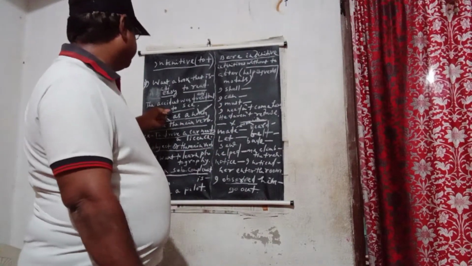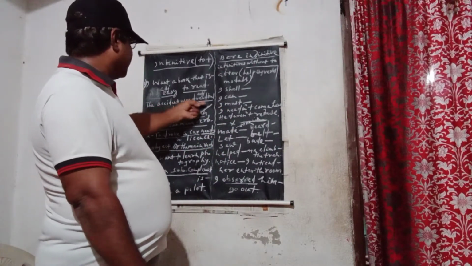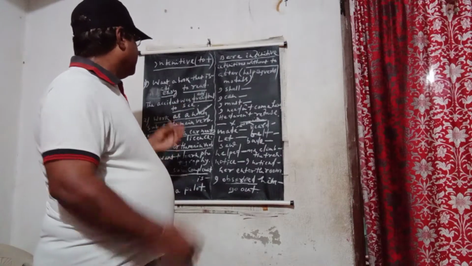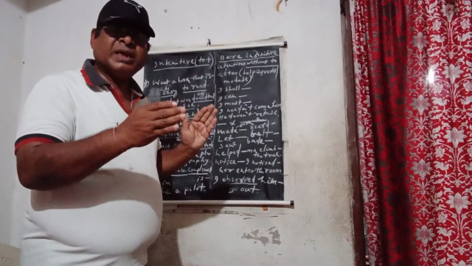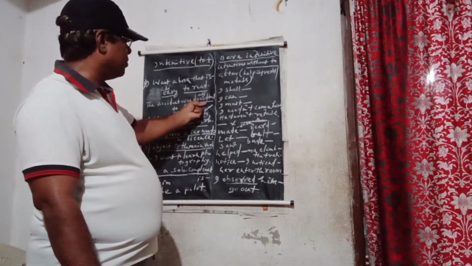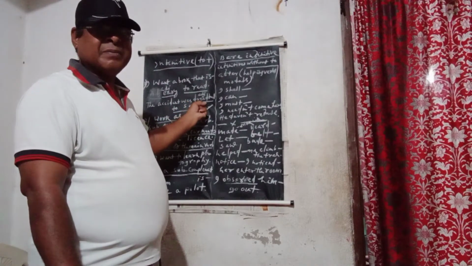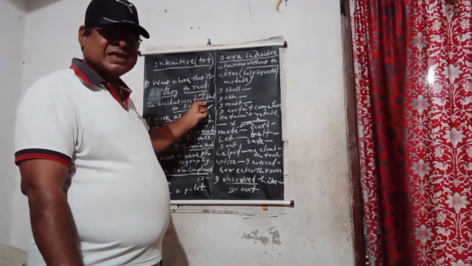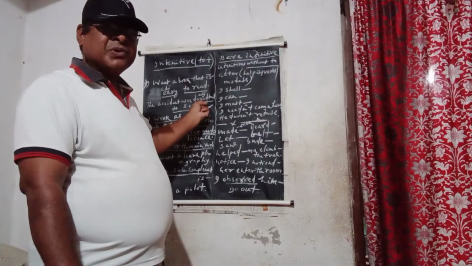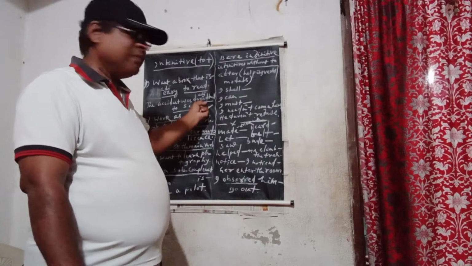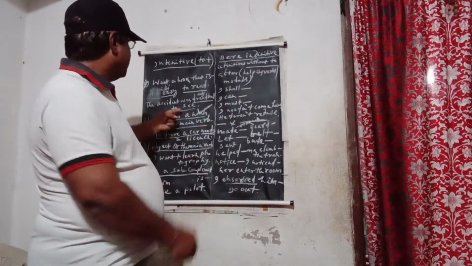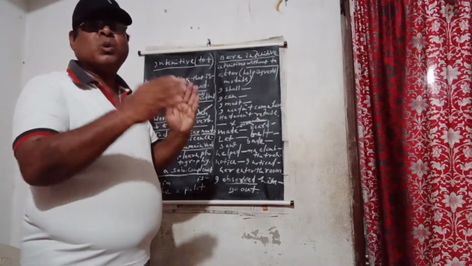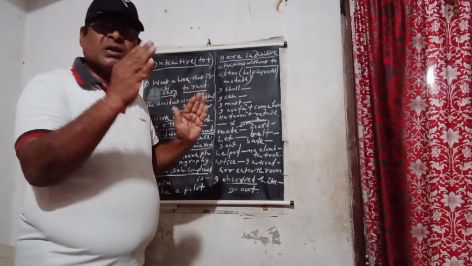Another: the accident was dreadful to see. Which was dreadful to see? देखिए, the accident was dreadful. Dreadful here is an adjective. Dreadful जो होता है sentence का वो है adjective. So after the adjective, to see means to plus verb.